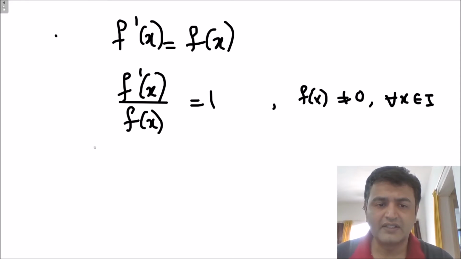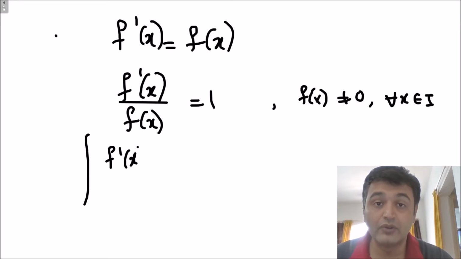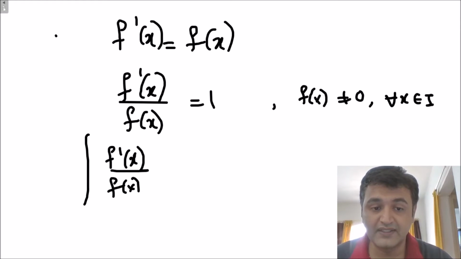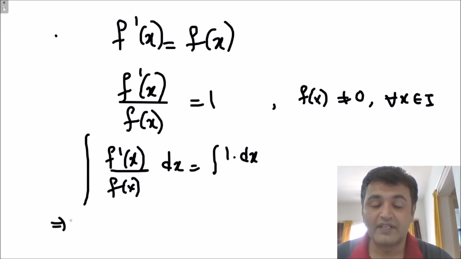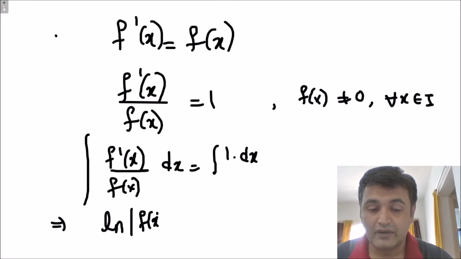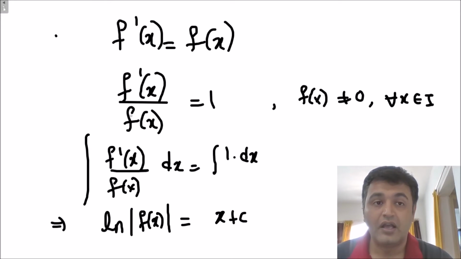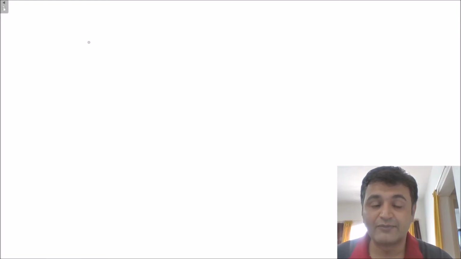So once we divide this, you integrate both sides with respect to x. So what do you have? You have the integral of f dash of x upon f of x dx is equal to the integral of 1 dx. But what is this? Whenever you have the derivative of the denominator in the numerator, your integration is nothing but ln of f of x. And this is x plus c. When you take the exponential on both sides, you have f of x is nothing but e raised to x plus c.